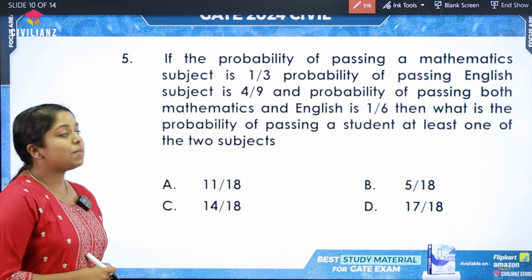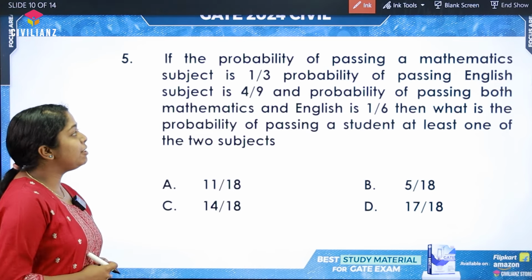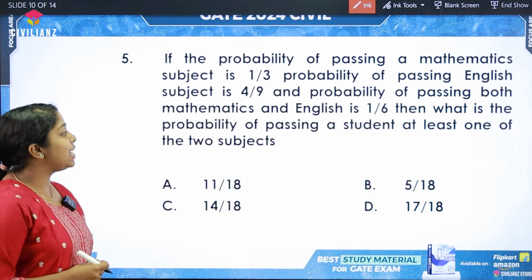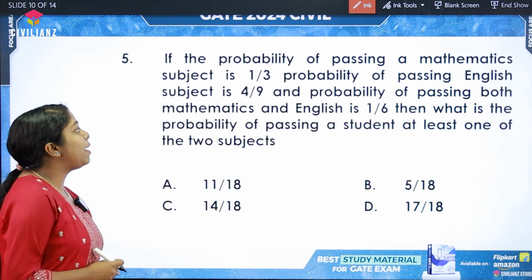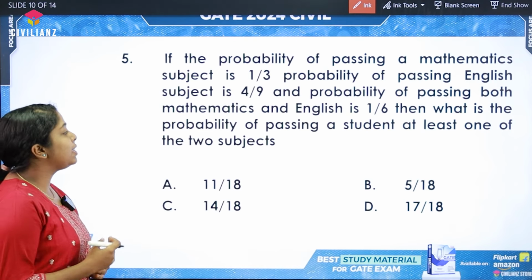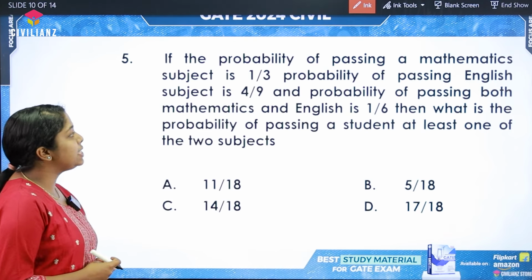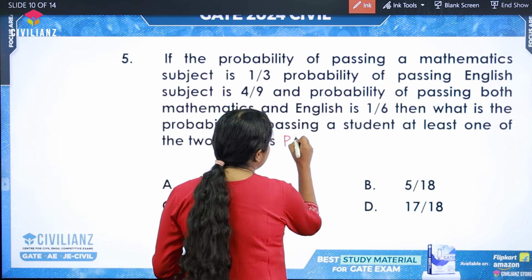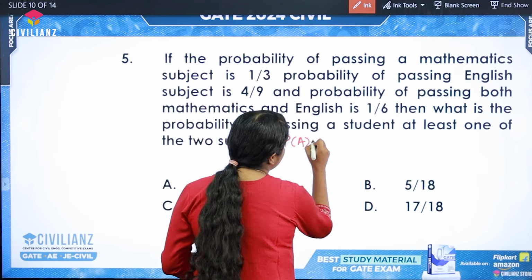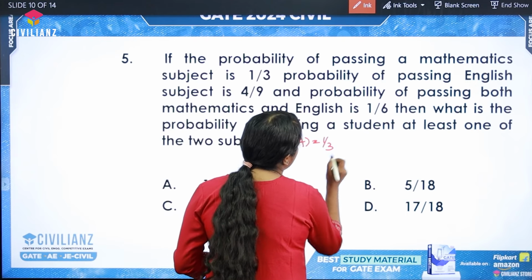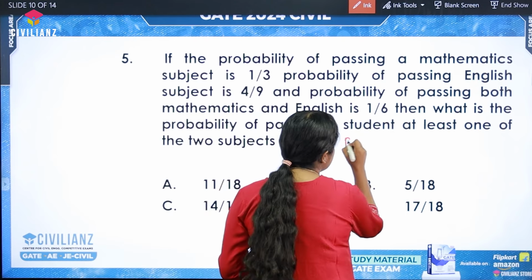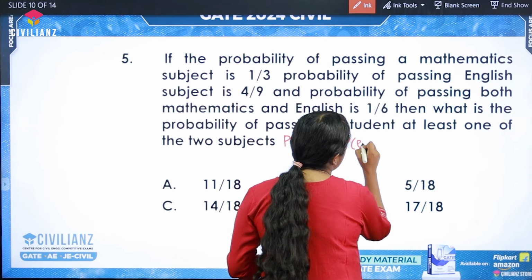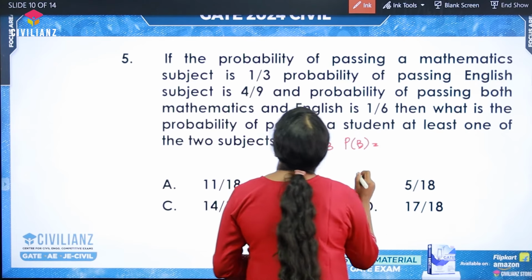The next question is from probability. We have been given two subjects, mathematics and English, and the probability of passing mathematics is given as 1 by 3 and the probability of passing English is given as 4 by 9. So let the probability of passing mathematics be P of A, which is equal to 1 by 3, and the probability of passing English be P of B, which is equal to 4 by 9.